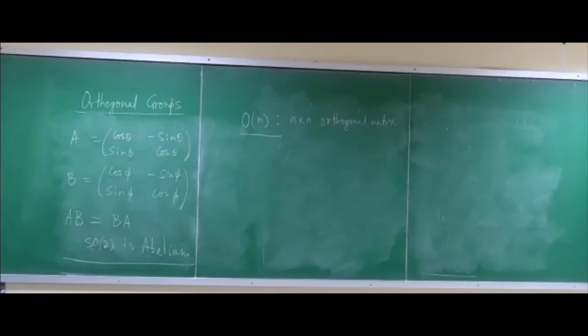How do you find that? I guess, sir, n minus 1 independent parameters. Why? Sir, because I just observed it from here. For SO2 it's 1 because it's theta. Sir, for SO3 it should be n choose 2.